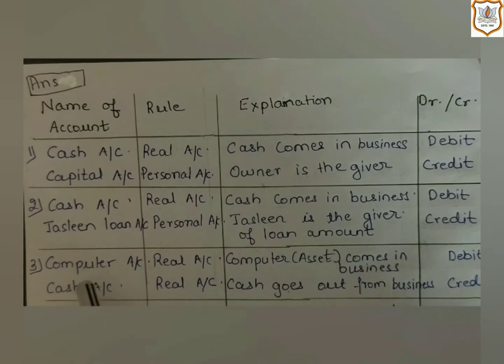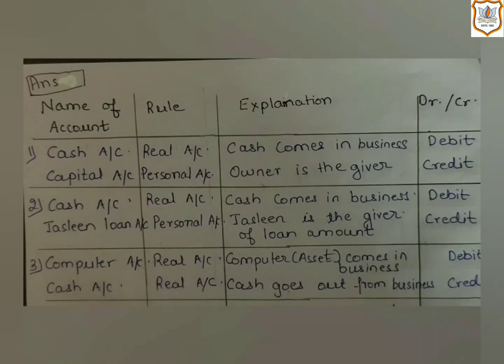Now, computer will come under which type of account? As computer is an asset, being an office machine, and we know that every type of machine is an asset, computer is a real account.